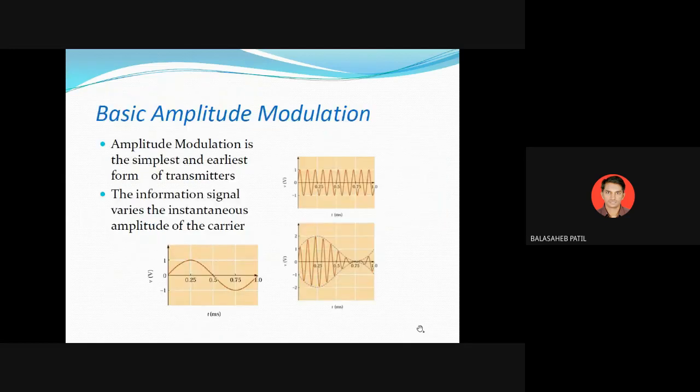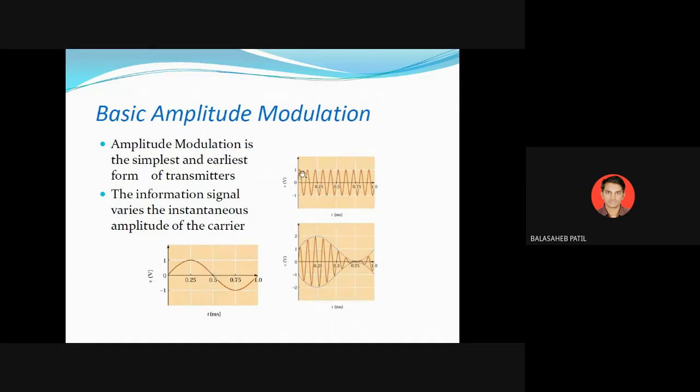Now this is the basic graphical representation of amplitude modulation. You know this is the modulating signal, having positive and negative peaks. So the low frequency signal is the modulating signal. The carrier signal has a high frequency. So this shows the high frequency signal, and this shows the low frequency signal.